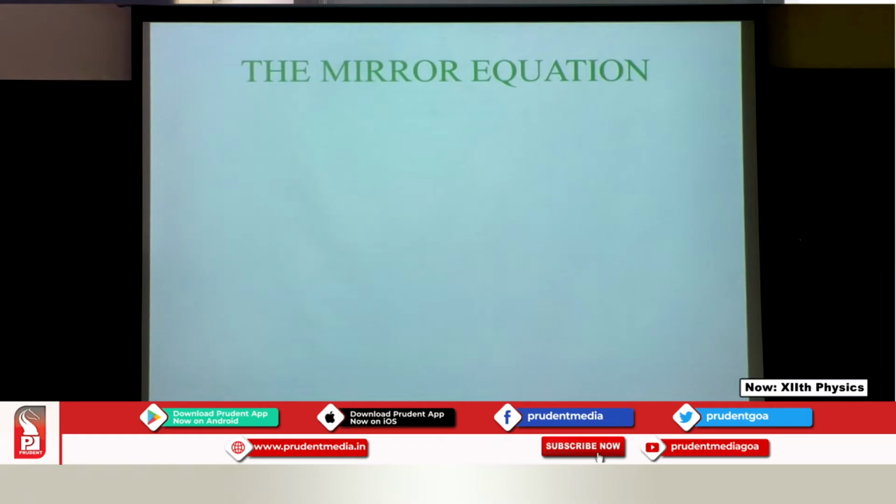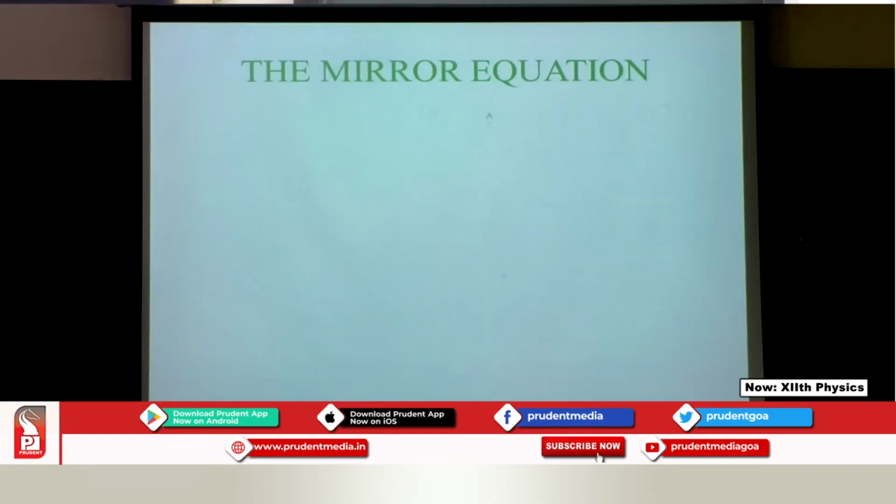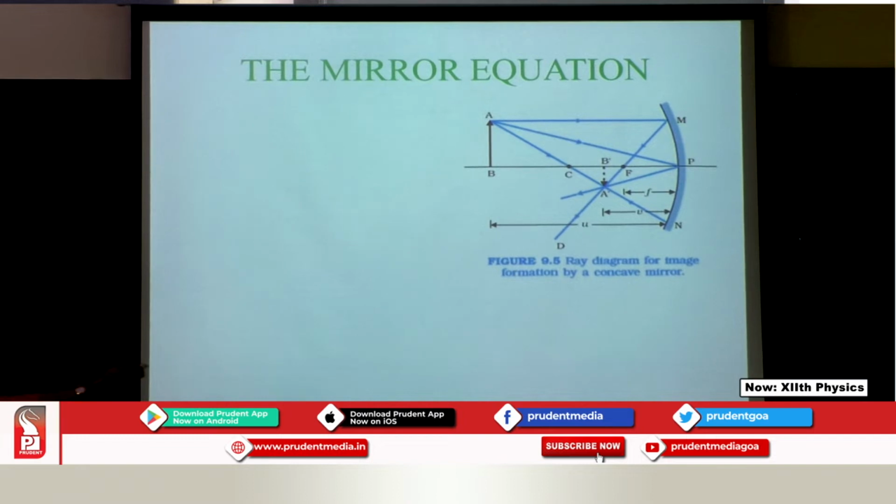Now we are moving on to a major derivation, students. It's a really important derivation. So let us start with the ray diagram. Concentrate on the ray diagram, students. I have the concave mirror. I am finding the mirror equation. The mirror equation relates the object distance, image distance and the focal length. And how is the relationship? At the end of the derivation we will get to know.